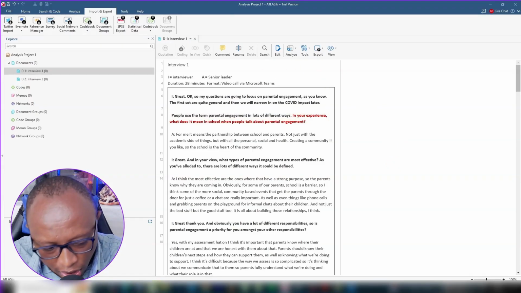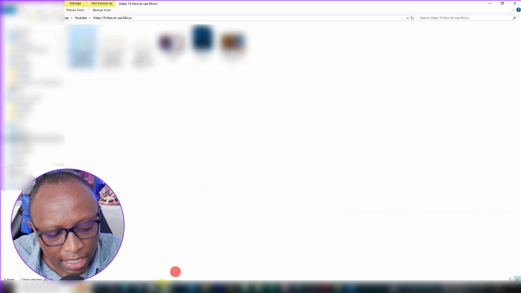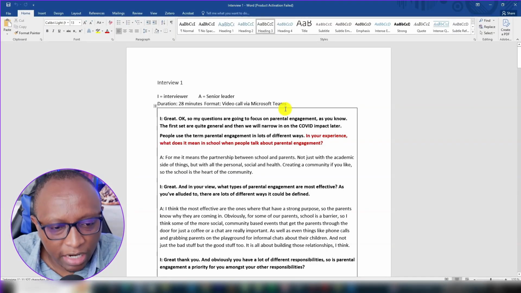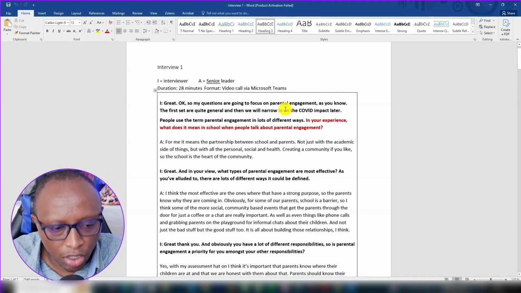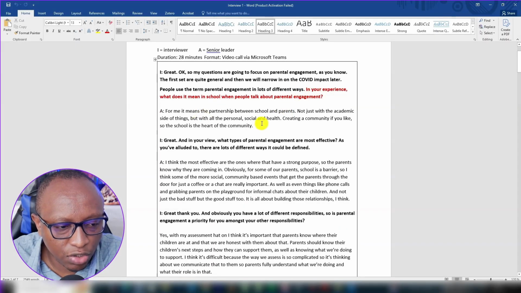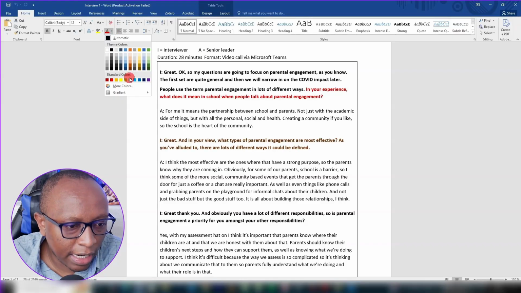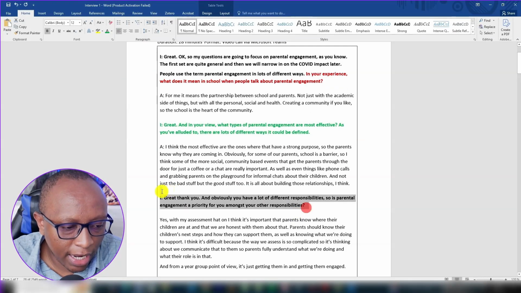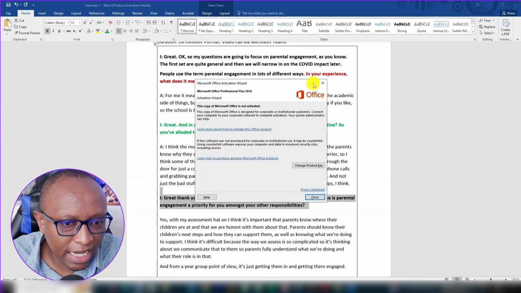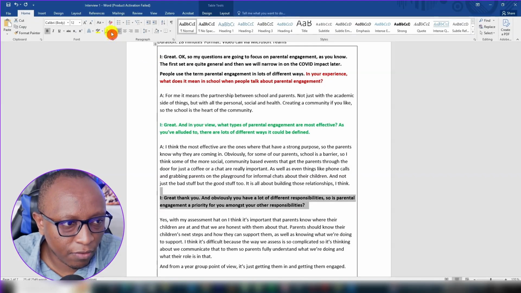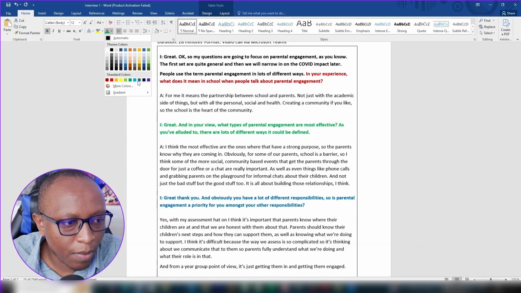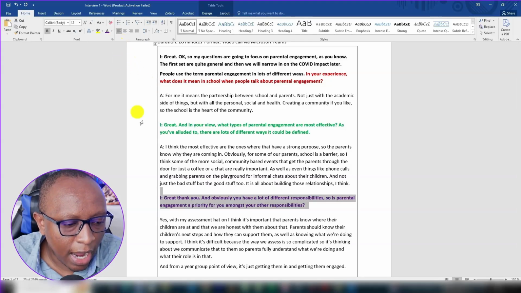Before we begin coding, I always emphasize that it's important to have a color code to mark each and every question that you are going to code. For example, you can see the first question is red. So this second question, I can mark it as green. That question, I can mark it as... This is just a way to manage the codes that will be coming from these questions, because I'm going to mark these codes across ATLAS.ti.